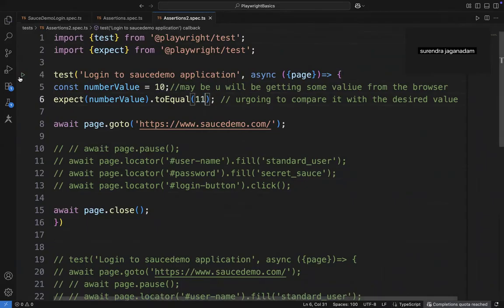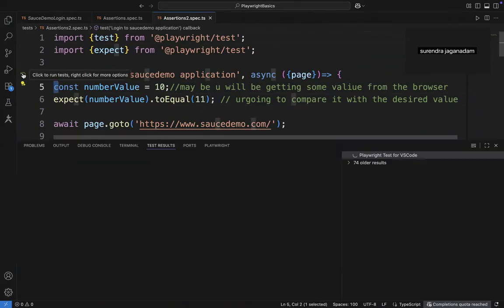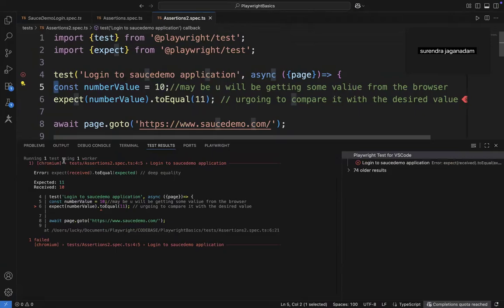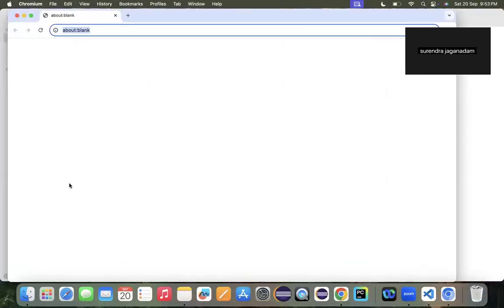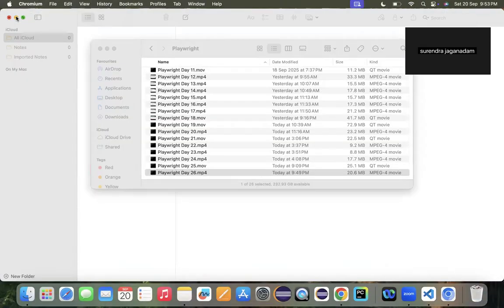So let me play this program. The assertion is at the starting itself. Let me play this program. So immediately, see, it got a failed. Expected 10 and received, it got a failed basically. It doesn't even open that particular application.